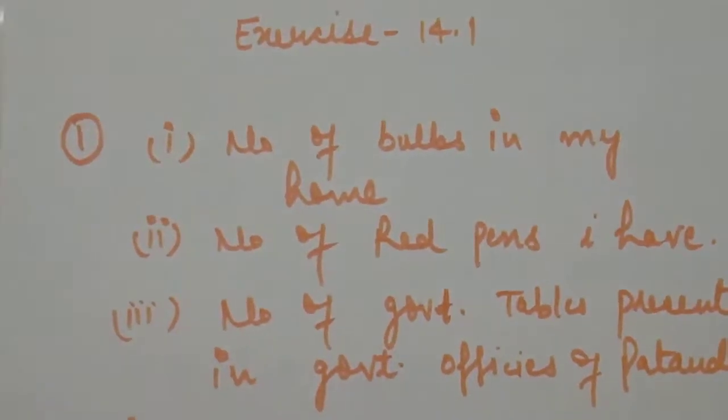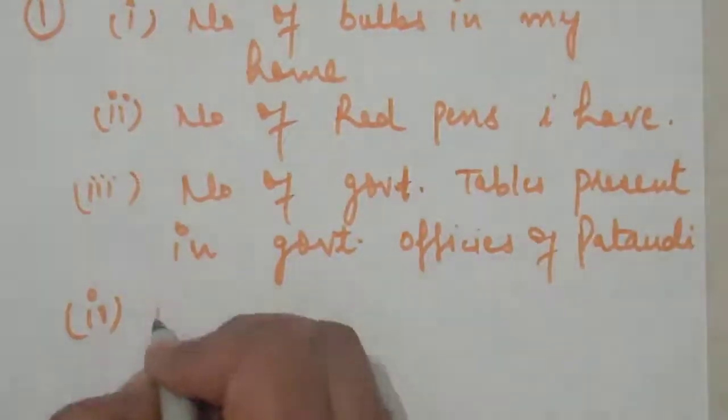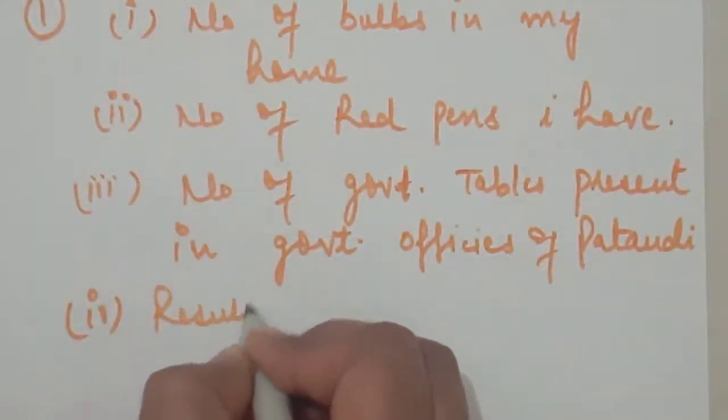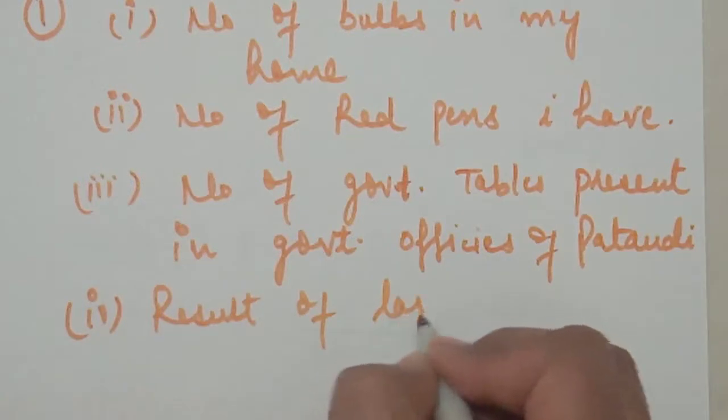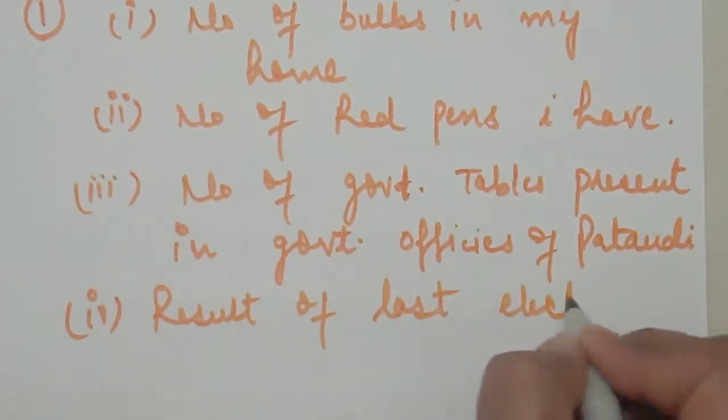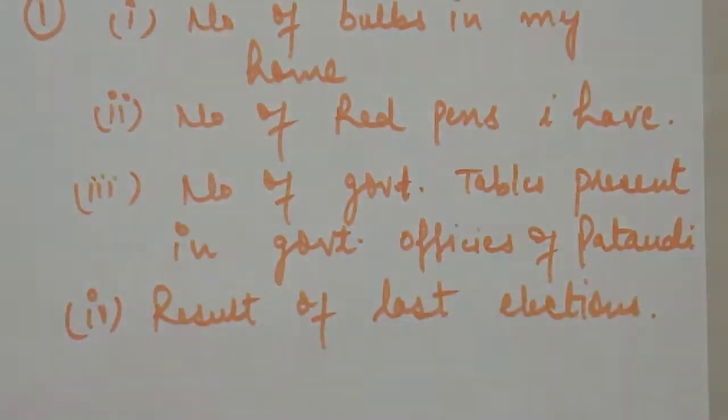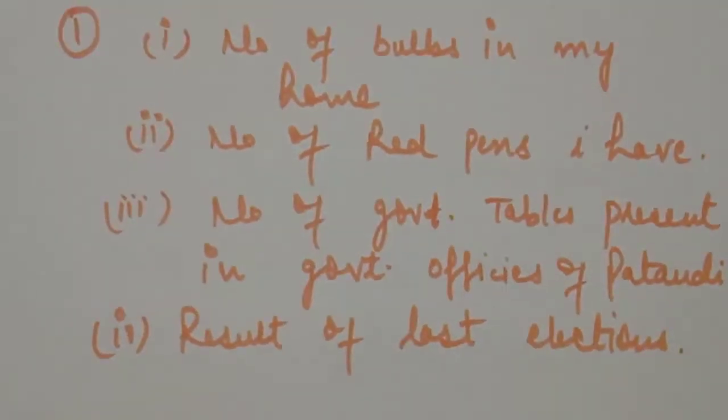Fifth, result of last elections. Correct. Now these are all the types of data which we collect from day-to-day life, like the number of chairs I have, the number of electricity bills I have, the number of phone bills I have. So students, you can write your own answers.